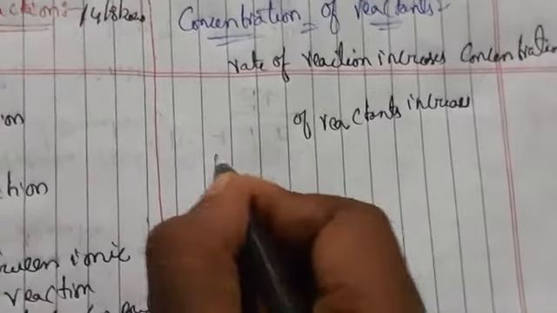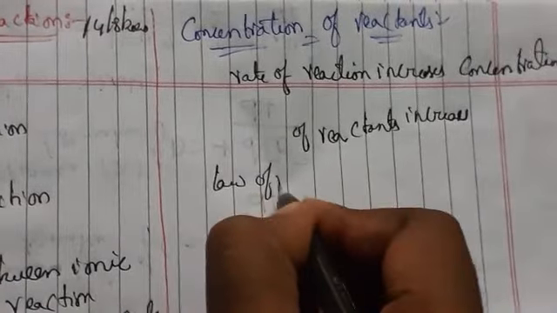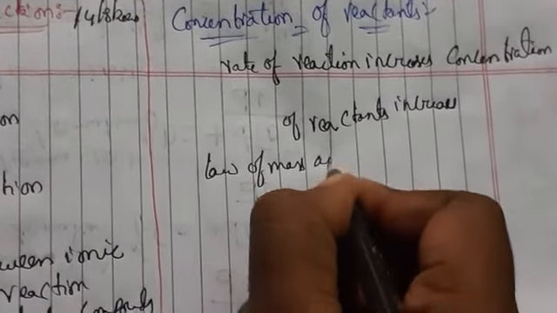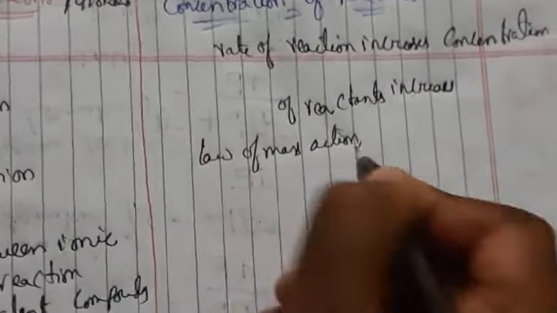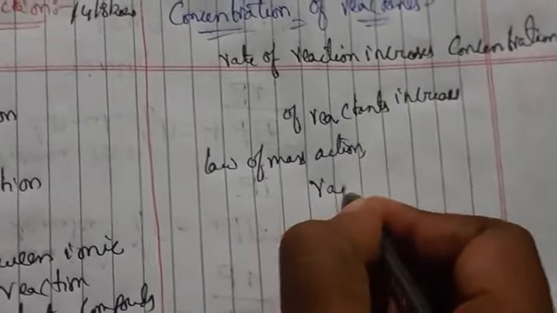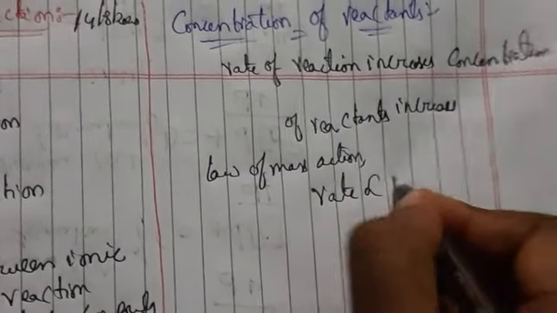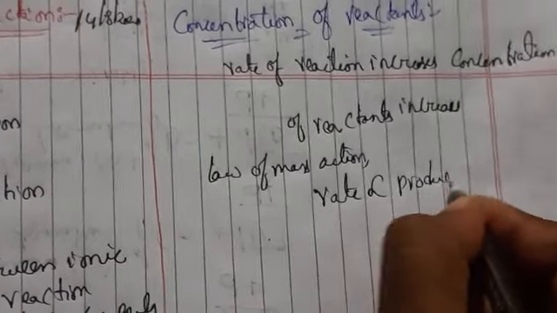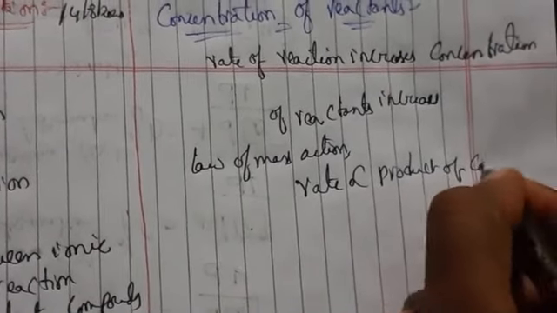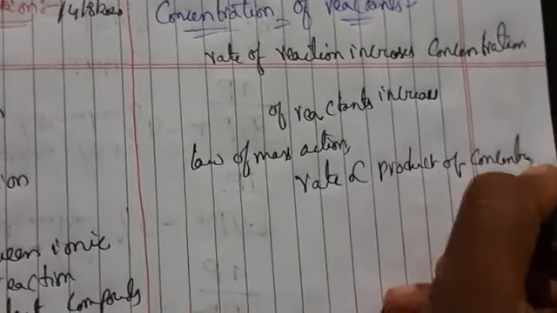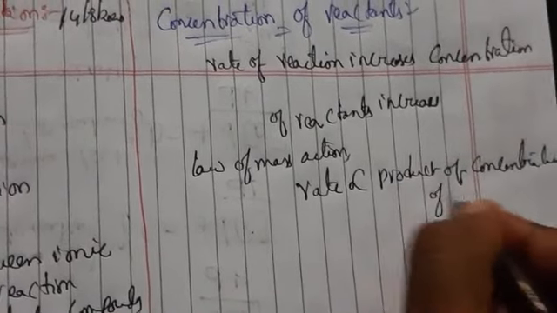According to the law of mass action, what can we say? Rate is directly proportional to the product of the concentration of reactants.